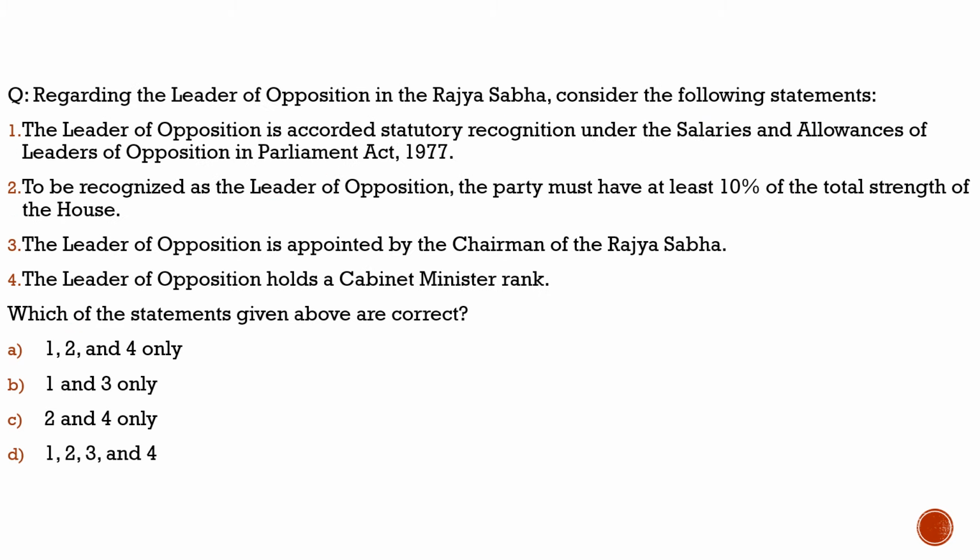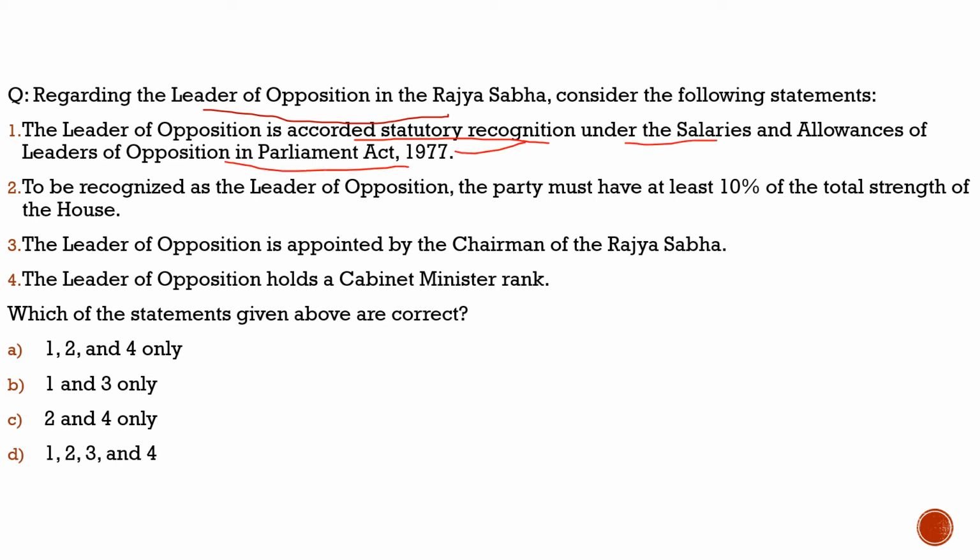Here the question is about the leader of opposition in the Rajya Sabha. It is one of the major offices in the parliament. So we need to understand it, and we will understand it through this question. For this, I guess you have to wait for a few seconds. Here the question says, regarding the leader of opposition in the Rajya Sabha, consider the following statements. First statement, it says the leader of opposition is accorded statutory recognition under the Salaries and Allowances of Leaders of Opposition in Parliament Act 1977.